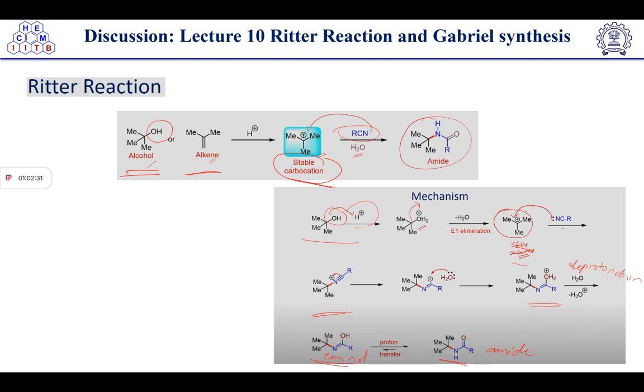Here the nucleophile is the nitrile group. The nitrile group will attack and form this intermediate. After this, water will trap the positive carbocation here and form this intermediate, which will undergo deprotonation to give the iminol. Then this iminol will tautomerize to give the amide.